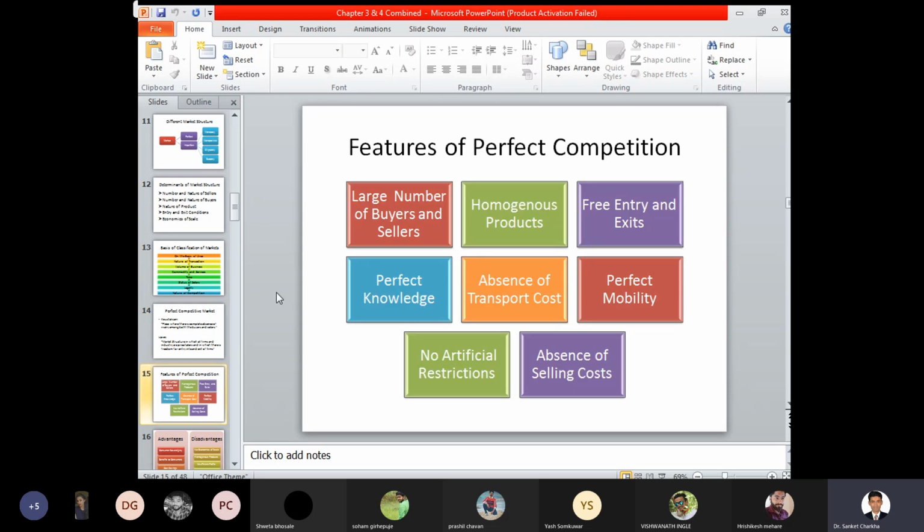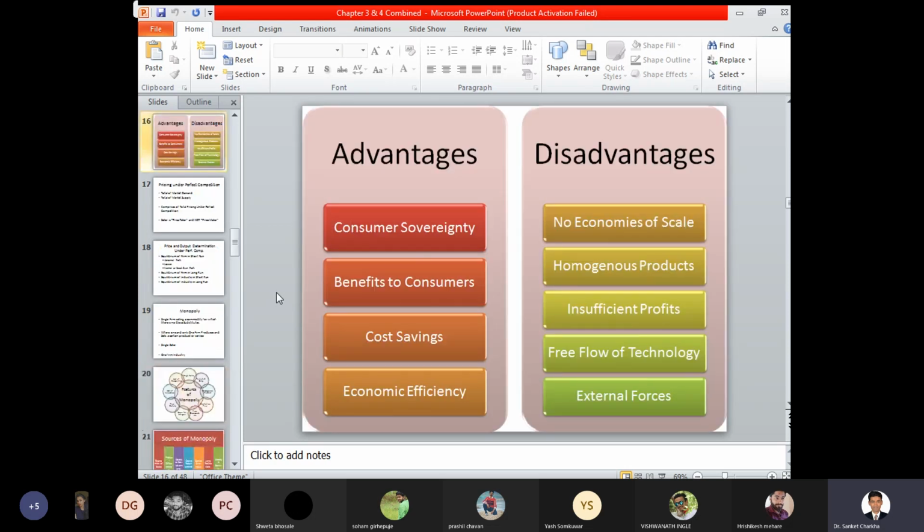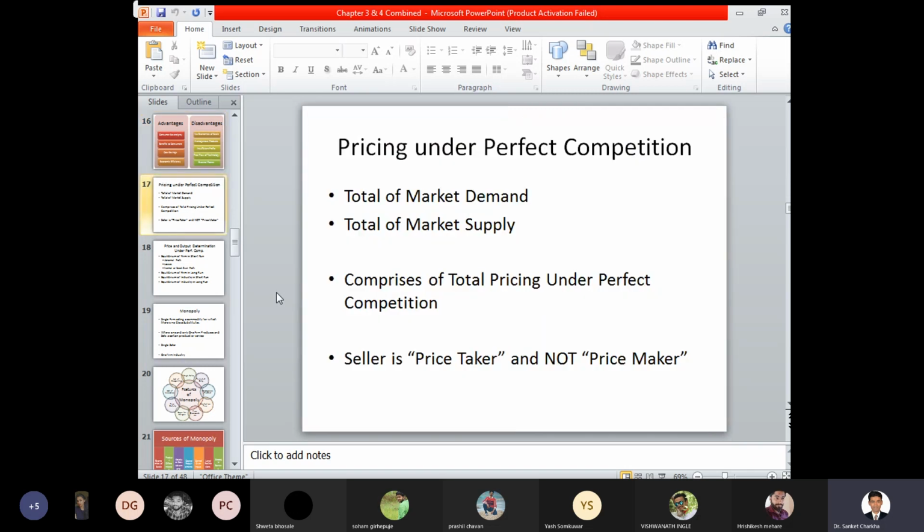The advantages of the perfect competitive market are consumer sovereignty, benefits to the consumers, cost saving, and economic efficiency. With respect to disadvantages, there are no economies of scale, homogeneous products, insufficient profit, free flow of technology, and lastly, external factors.